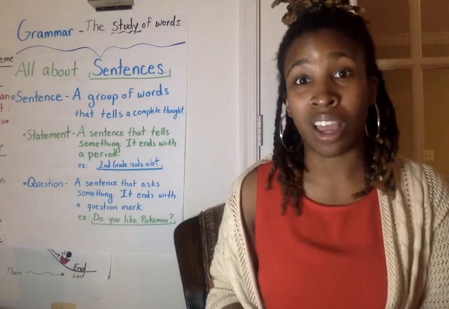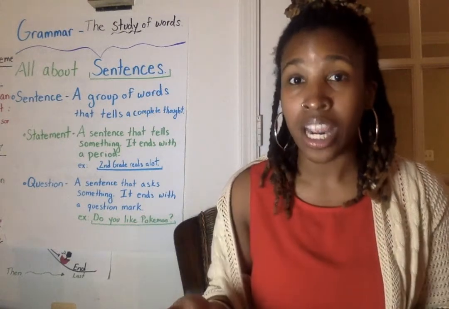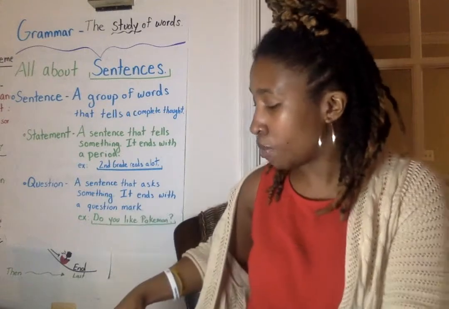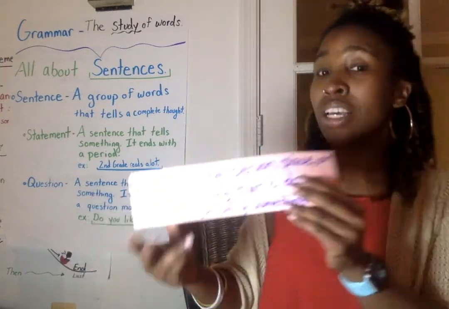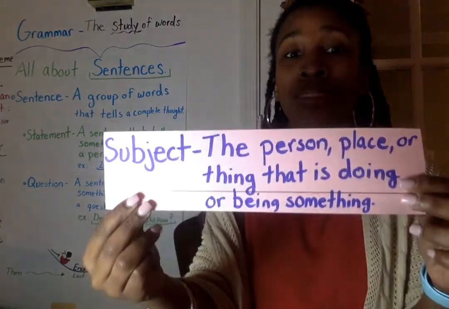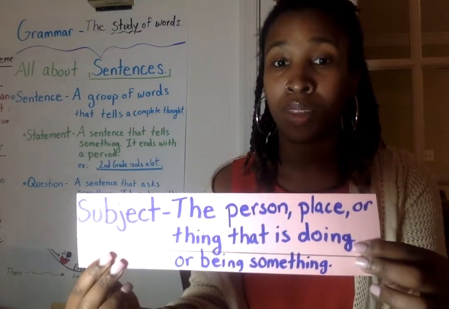We also said that all sentences have a subject and a verb. To remind us, the subject is the person, place, or thing that is doing or being something.